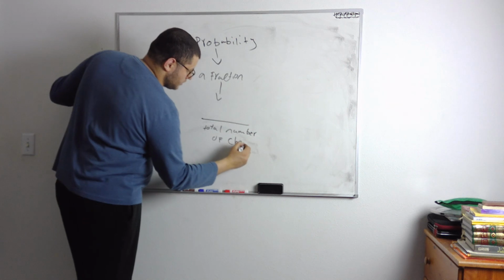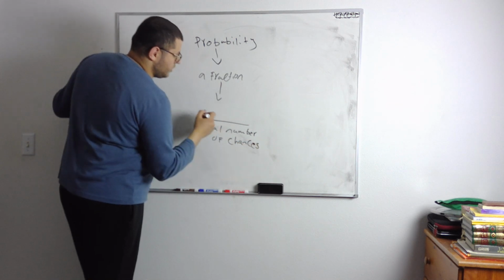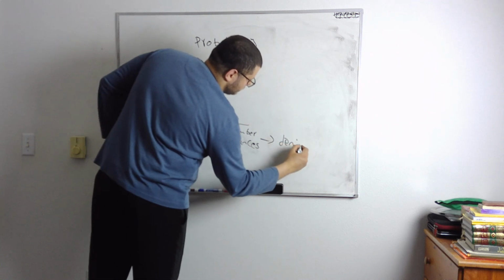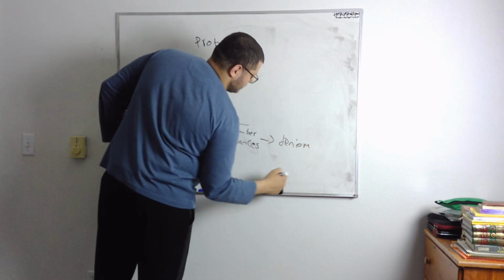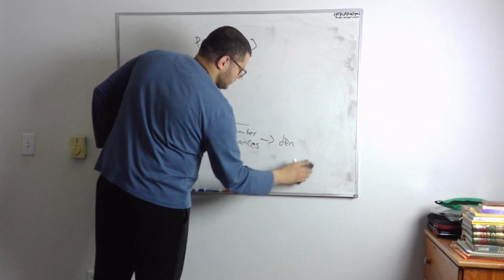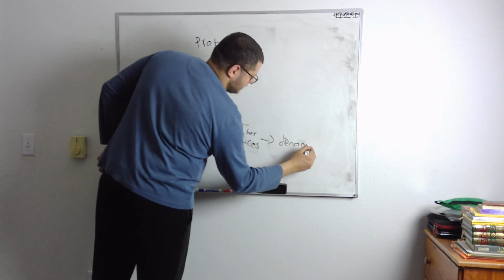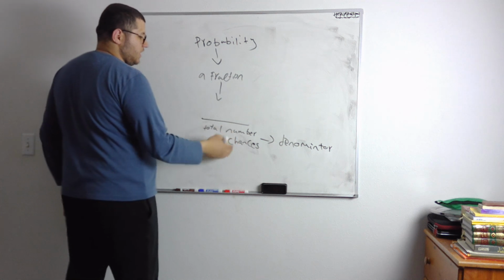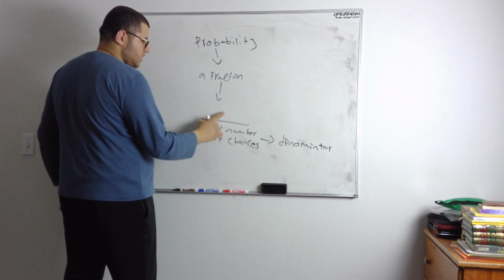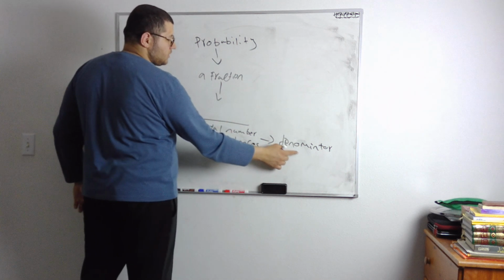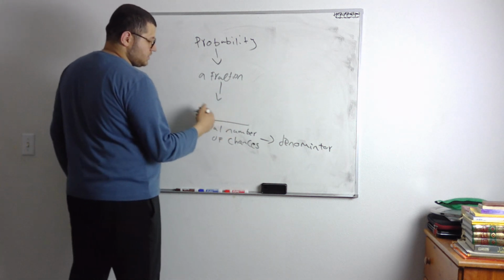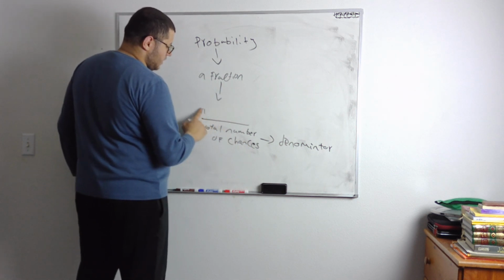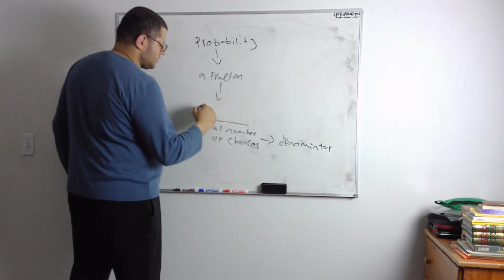Remember, a fraction has two numbers, a top number and a bottom number. The bottom number we call the denominator. The top number is the numerator. So the total number of chances goes on the bottom, and the number of chances you're looking for goes on top.